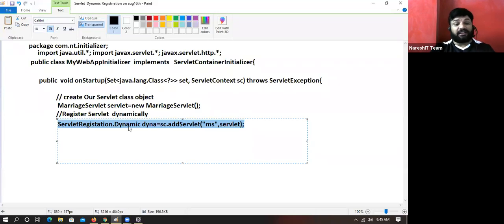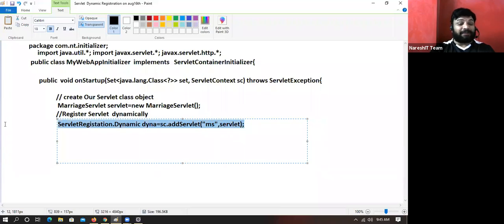Why is it returning that, sir? So that using this object, we can provide the URL pattern and enable load on startup. If you just keep the object with the container, the story is not over. We have to map that servlet with the URL pattern, and if needed, enable load on startup. Sometimes you have to give two or three URL patterns to one servlet. The servlet tag part is over.